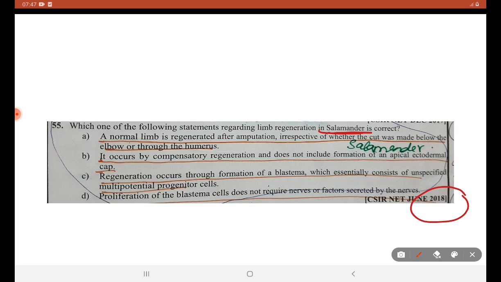No, compensatory regeneration occurs in mammalian liver. Third, regeneration occurs through the formation of blastema, which essentially consists of unspecified multipotential progenitor cells. Fourth statement, proliferation of blastema cells does not require nerves and factors secreted by nerves. No. D is not the right answer.